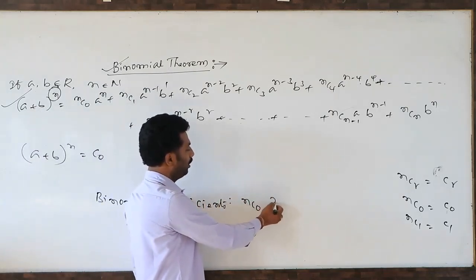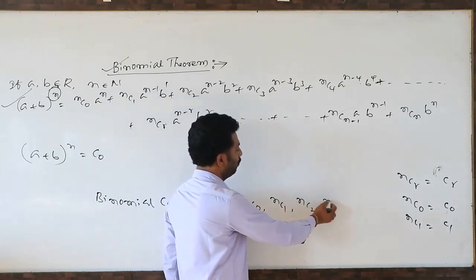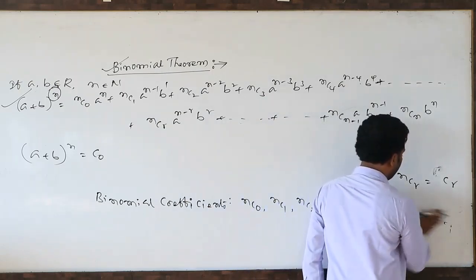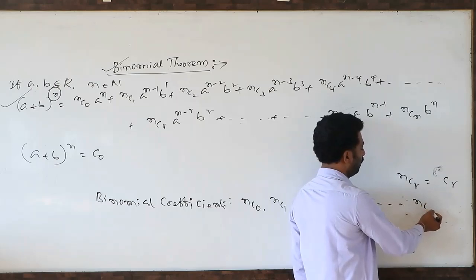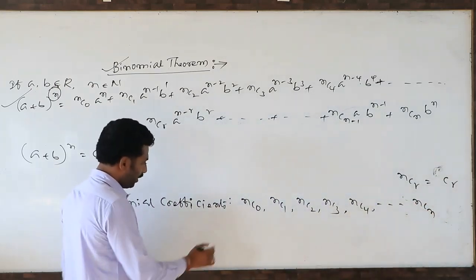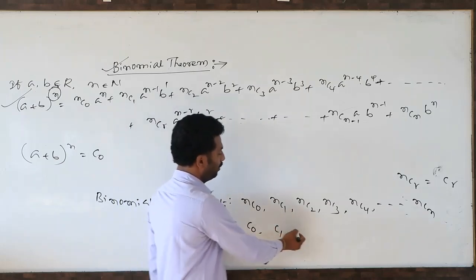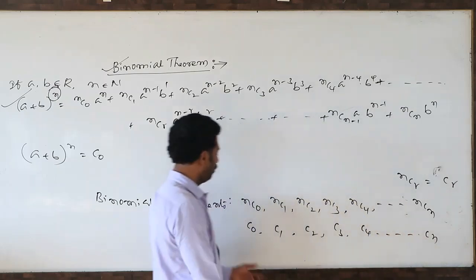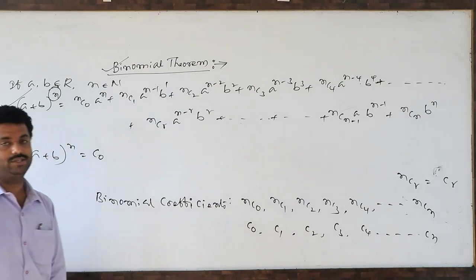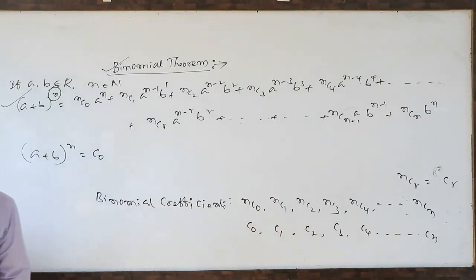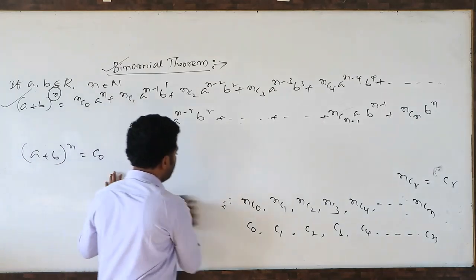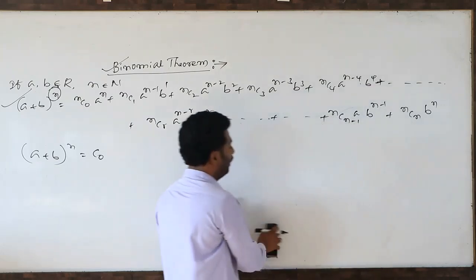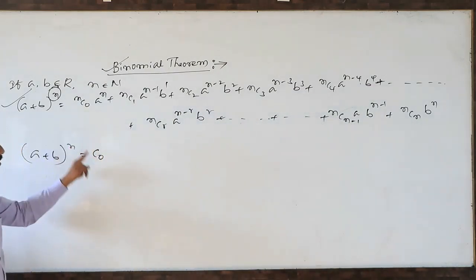What are the binomial coefficients? nC0, nC1, nC2, nC3, nC4 and so on. The last one is nCn. Also you can represent them as C0, C1, C2, C3, C4, Cn. So these are called binomial coefficients. Next, instead of writing nC0, nC1, nC2 and so on up to nCn, simply you can write like this also.